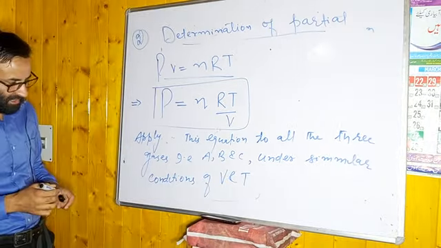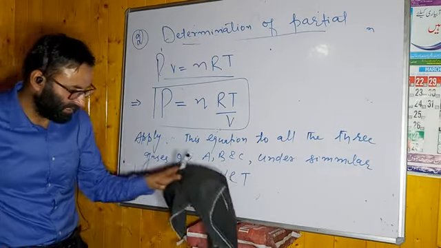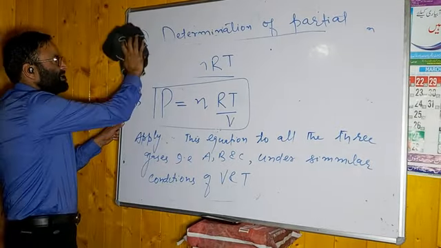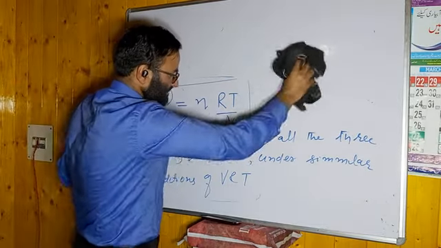Under similar conditions of volume and temperature, you have to apply this now for all the three gases, but the conditions are constant volume and temperature.